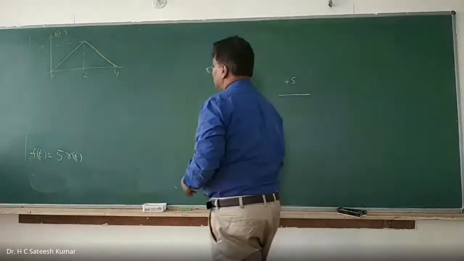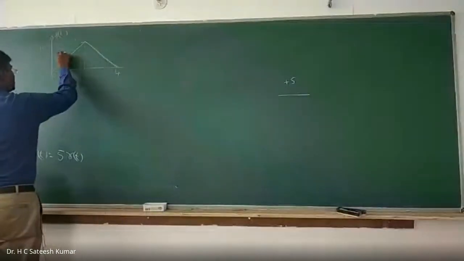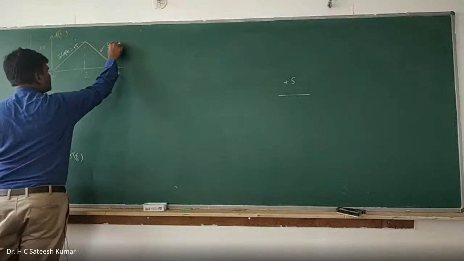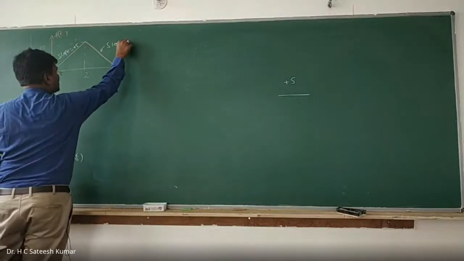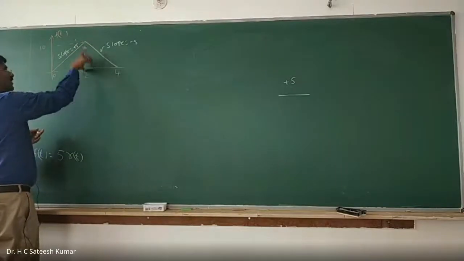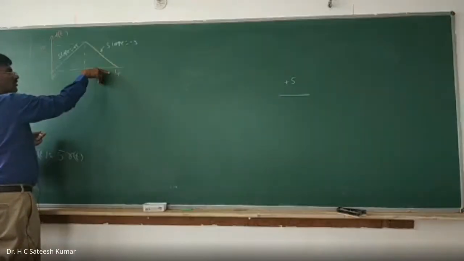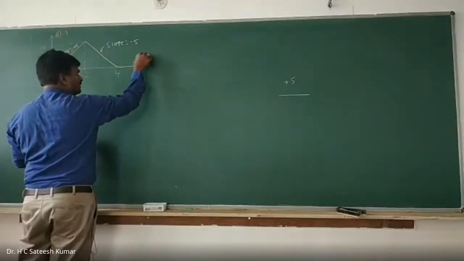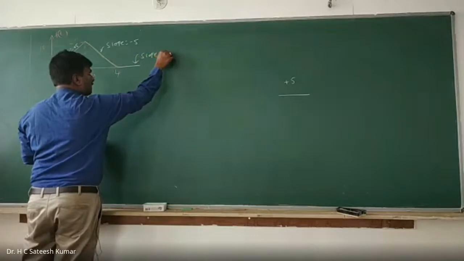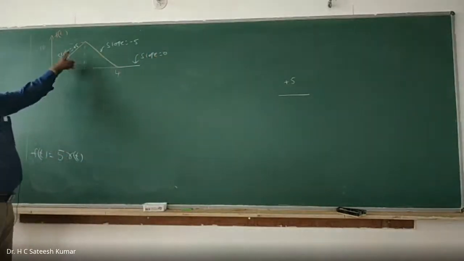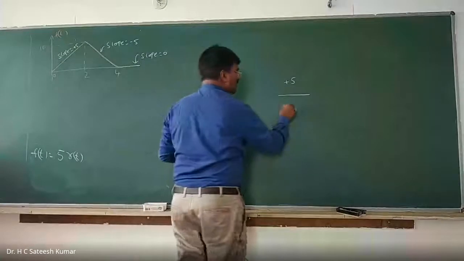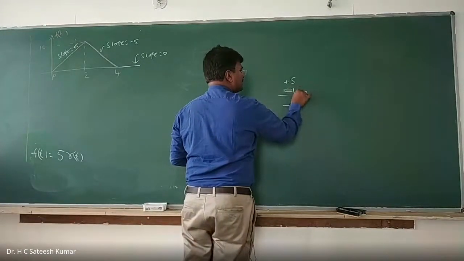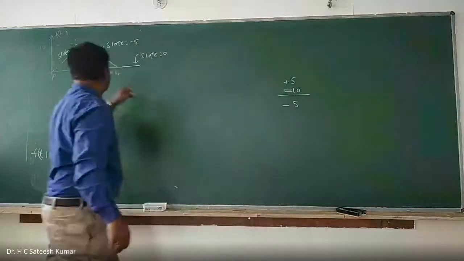But see, here the slope is plus 5. Here the slope is minus 5, because y by x: y is 10, divided by 2, so 5. Decreasing means minus 5. Here the slope is 0. Now plus 5, I have to make it minus 5. If you want to make plus 5 into minus 5, what should I add? Minus 10 I should add, because the initial slope is plus 5.